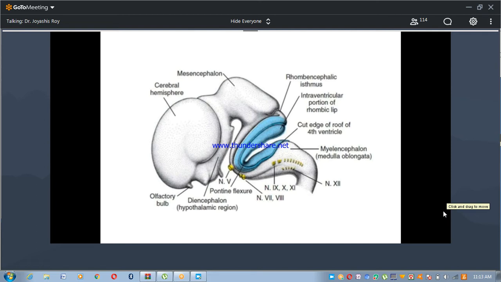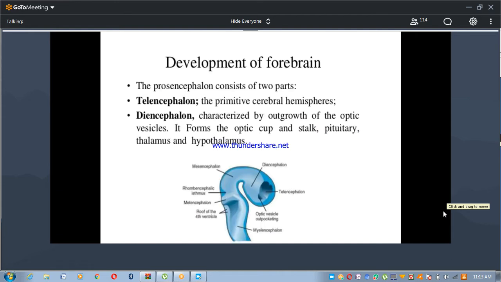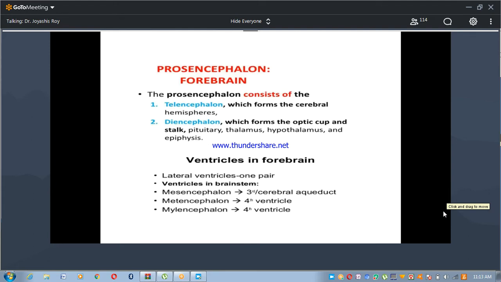And now the basal plate. Here is the basal plate, and this is the alar plate.